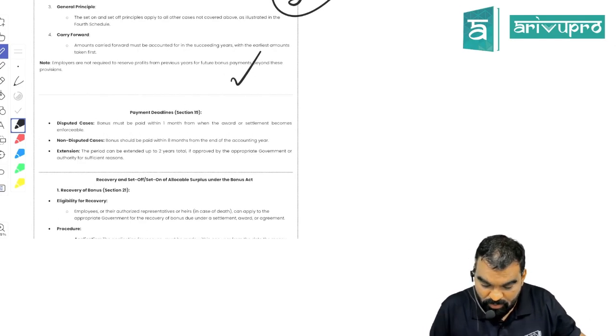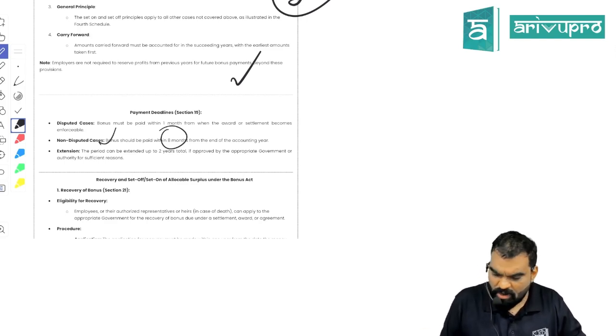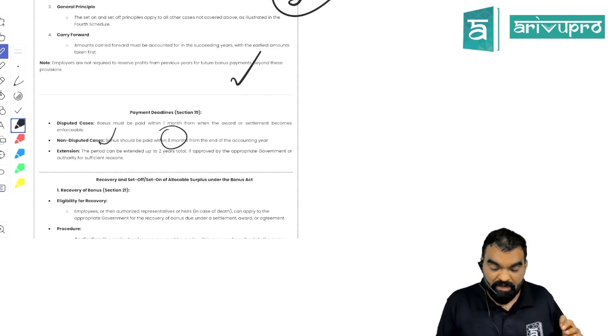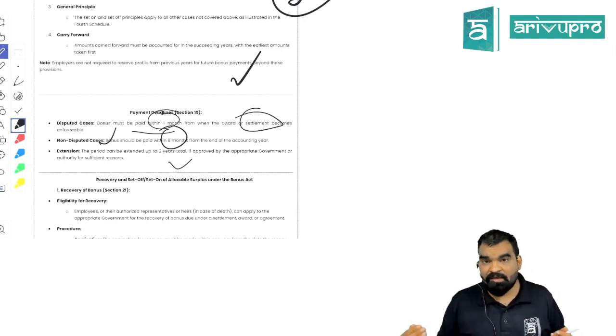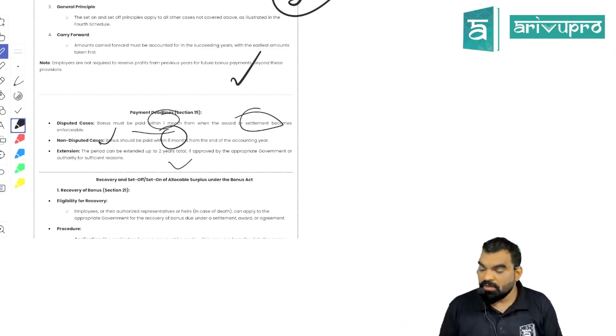You have to make the bonus payment within 8 months from the end of the financial year, the accounting year. And if there is any dispute, then within 1 month from the date of settlement. But in any case, the payment of bonus should not be delayed more than 2 accounting years. Is it clear? So in case of dispute, within 1 month of settlement of disputes you have to make the payment of the bonus.